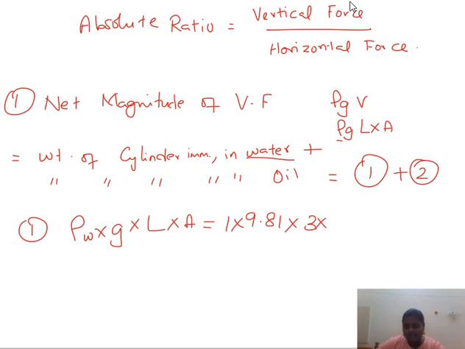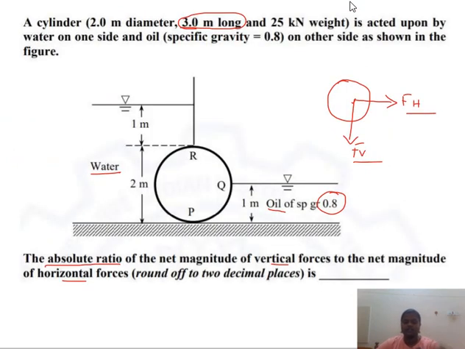And how to calculate the area? Let's look at the figure. Here, half of the cylinder is immersed in water. So this portion is a semicircle, and the cross section is a semicircle.